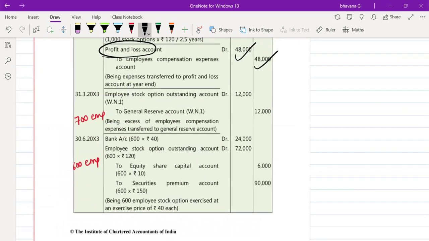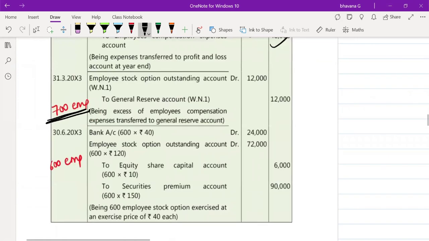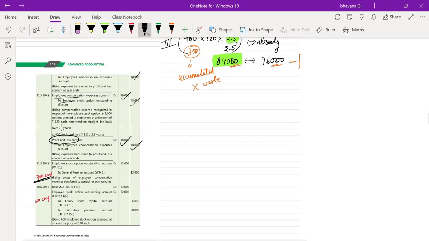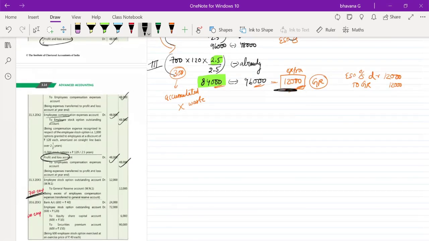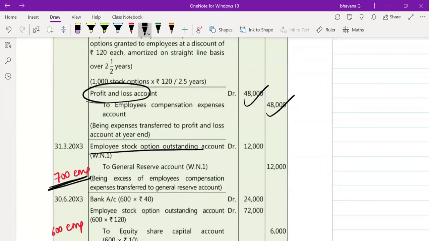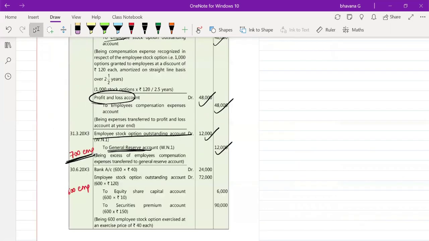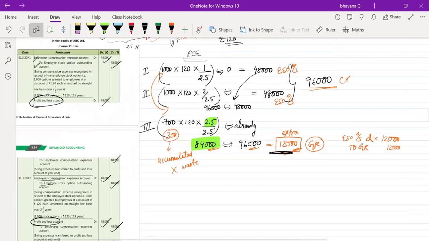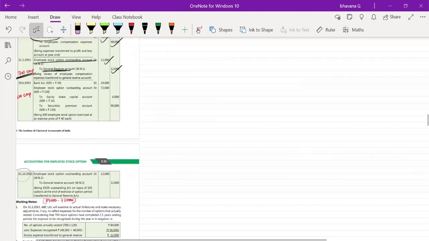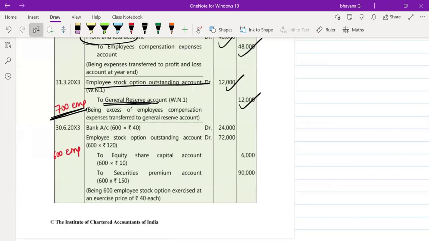In third year, you only have 700 employees left, due to which you have an excess of 12,000. So this excess of 12,000, as I told, you can do employee stock option outstanding to general reserve account 12,000. Okay, these 2.5 years have come to an end.